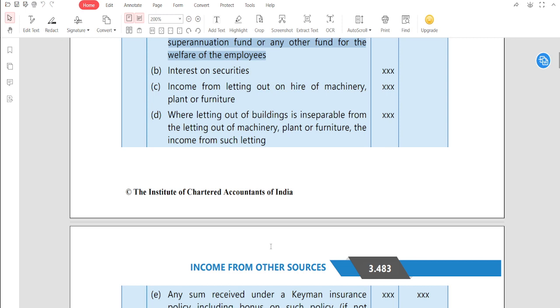But when there is some machinery which cannot be separated from the building, let's say there is an X-ray machine, it's very difficult to detach the X-ray machine from the building. So that is why you tell the tenant that you can use the X-ray machine, for which you are charging some money from them. So whatever income you are earning based on the rental of the machinery within the building also comes under the income from other sources.